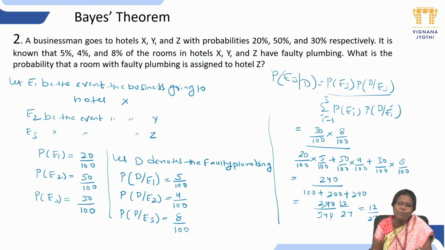Suppose you take shuffling of cars: some cars are there, and if we consider different types and want to sort out whether one may be defective or faulty, or whether there is some mistake in it, we can sort it out with the help of the Bayes theorem. Okay, is it clear? Most probably we can observe this application in real life applications.